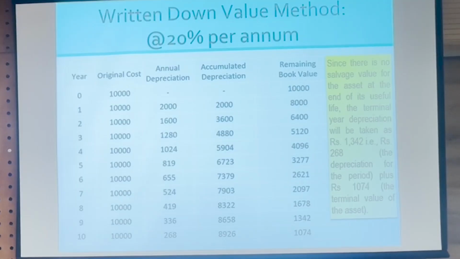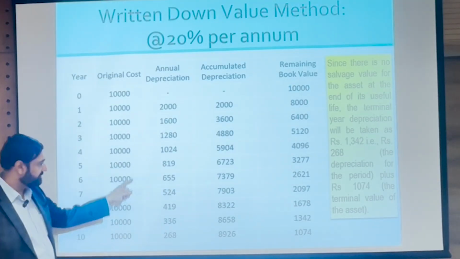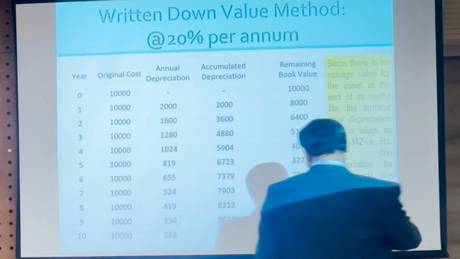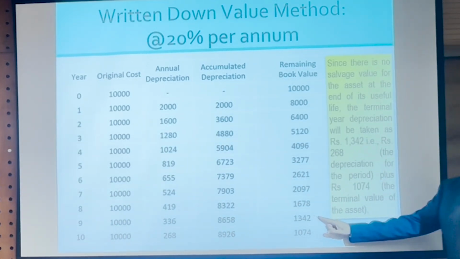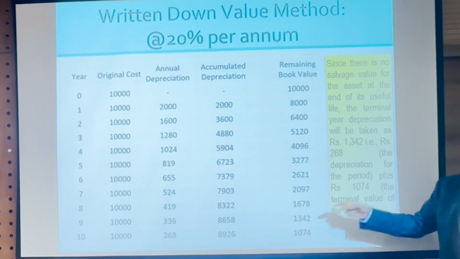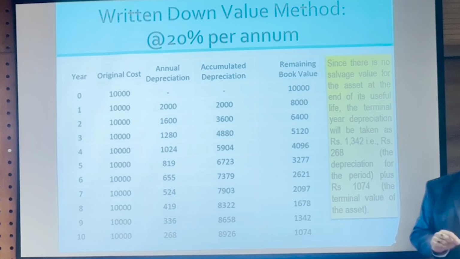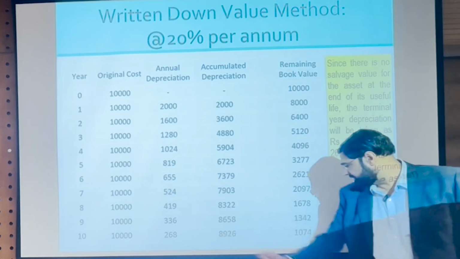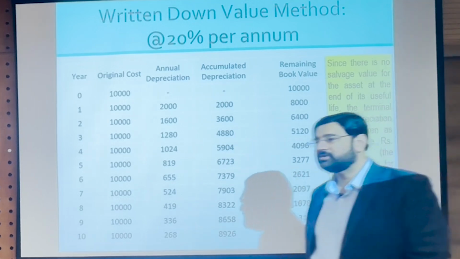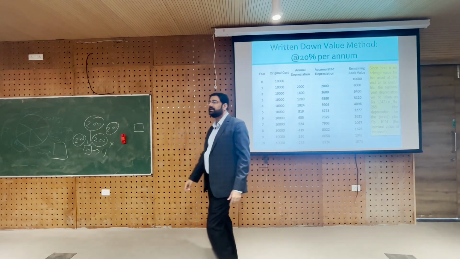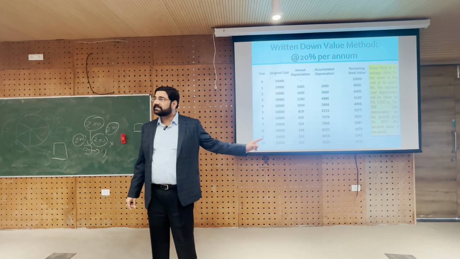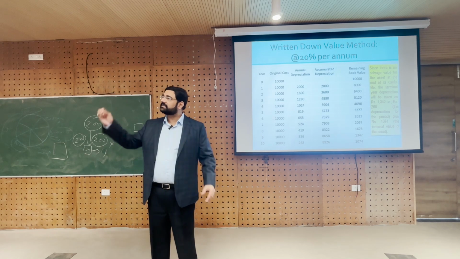So in year 10, using the same 20% on remaining book value, year 9's remaining book value is how much? 1,342, using the same principle. So 1,342, in year 10 we are only supposed to depreciate 20% of 1,342, which is 268. So how much are we left with? 1,074. Because this is an endless process. Why? Let us say the value is 1,000.